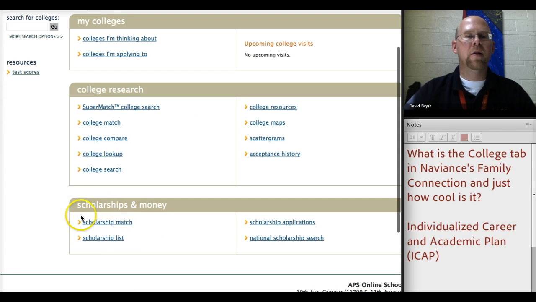And the best part is the scholarship and money area. This is where you can look for scholarship applications. You can match your criteria with a scholarship that's out there that fits, whatever the school you want to go to or the program you want to be in or the religious affiliation you have, or any of those things can get you scholarships.